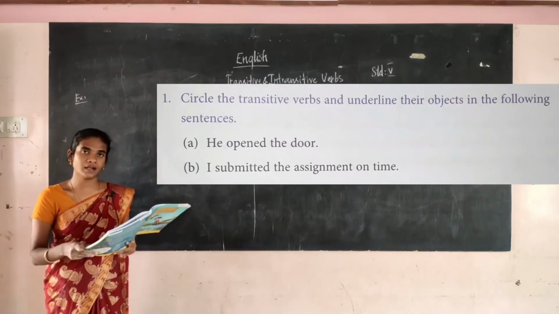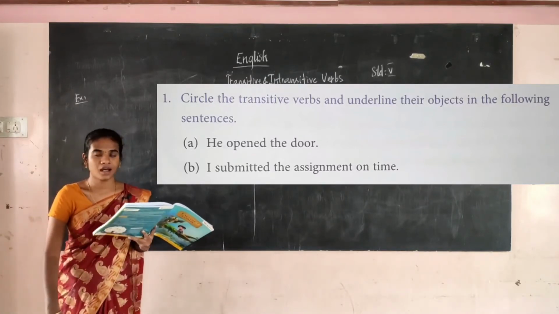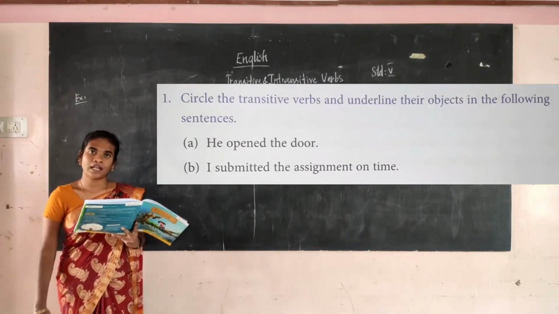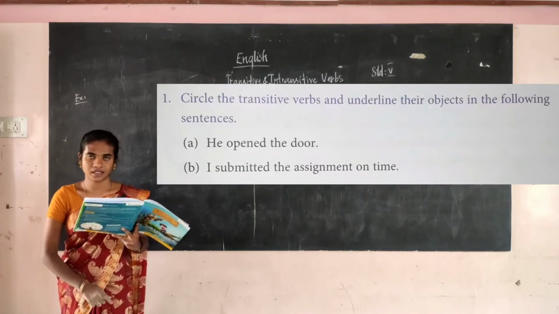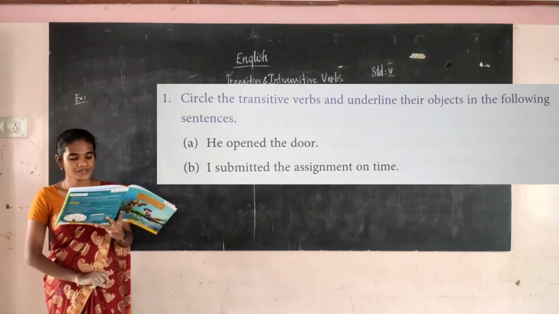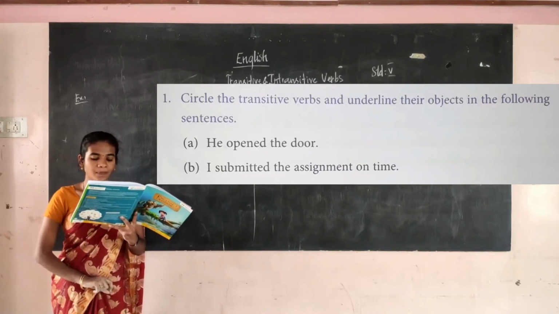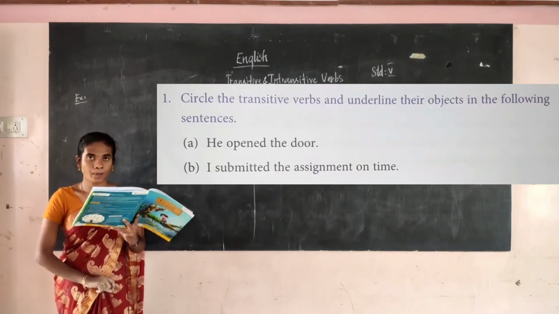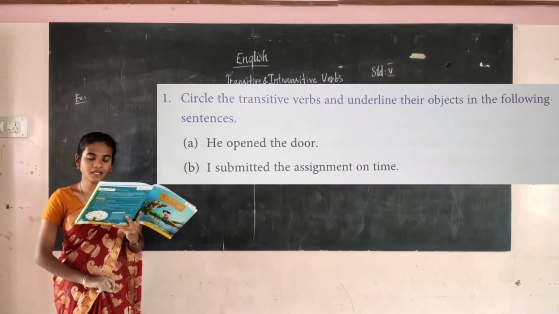Students, you have to write down the question as well as the answer. I won't write on the board, I will only recite, and while I am reciting you have to write it. Now see here, circle the transitive verb. He opened the door. Here opened is the verb, and the door is the object.